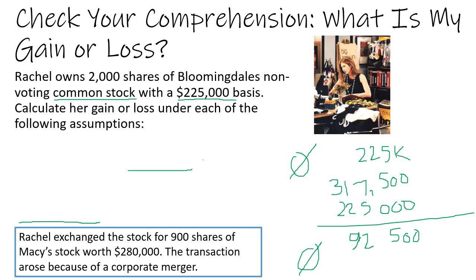A corporate merger is the other exclusion to the trade or exchange rule, because this was an event that Rachel didn't have control over. The basis of her stock for tax purposes is $225,000, but she does not have to recognize a gain because the transaction arose because of a corporate merger.